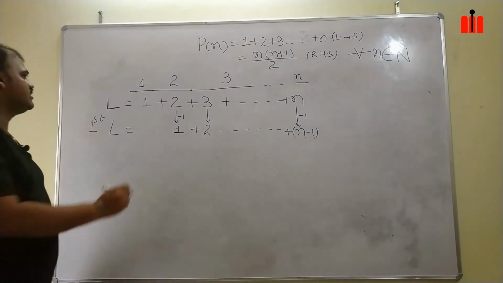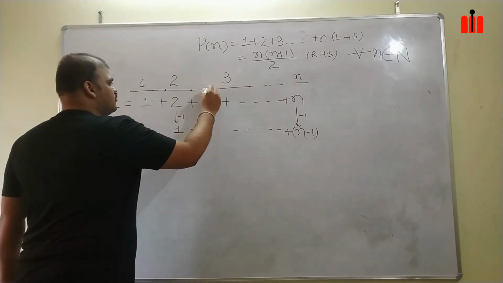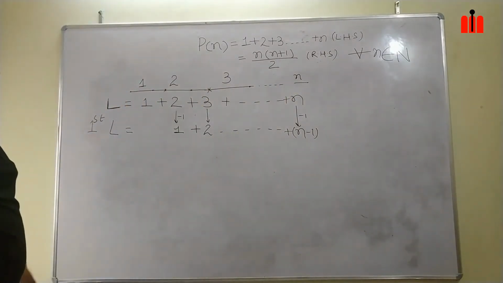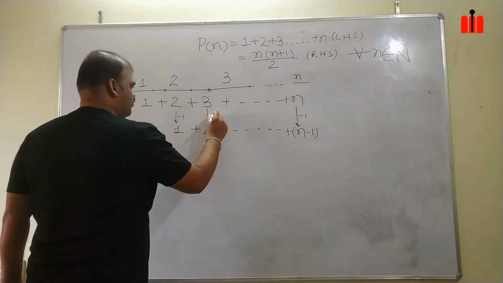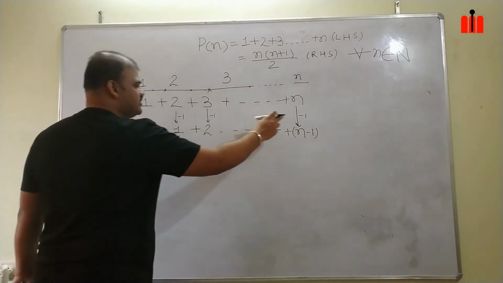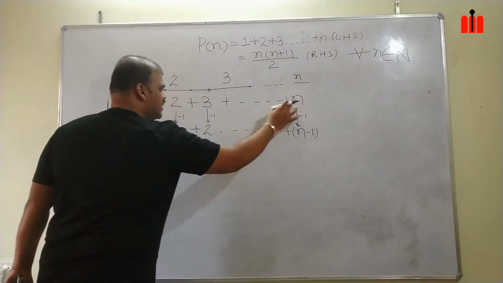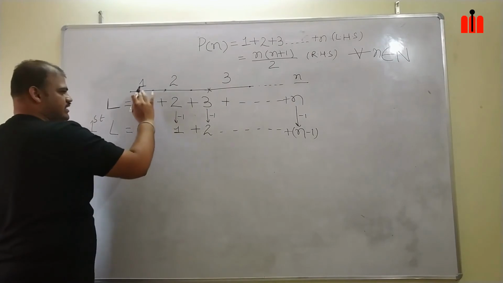What am I doing? I am just taking one interval from each and every segment. Once I take one from each segment, how many terms are these? These are n terms.